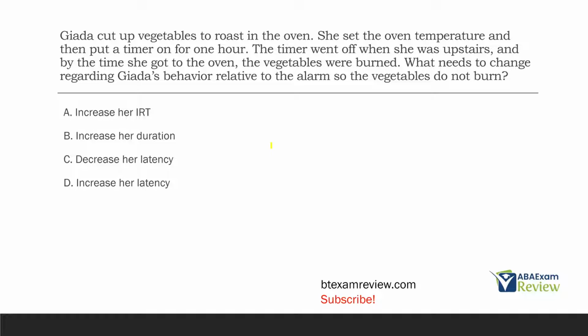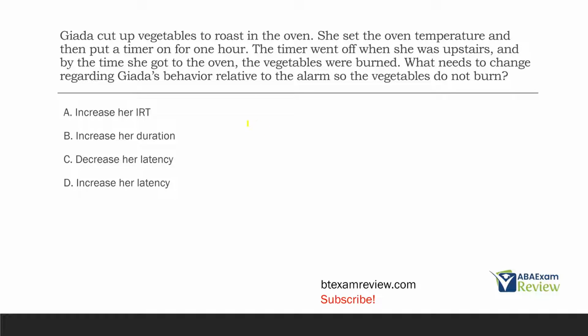Giada cut up vegetables to roast in the oven. She set the oven temperature and then put a timer on for 1 hour. The timer went off when she was upstairs, and by the time she got to the oven, the vegetables were burned. What needs to change regarding Giada's behavior relative to the alarm so the vegetables do not burn?